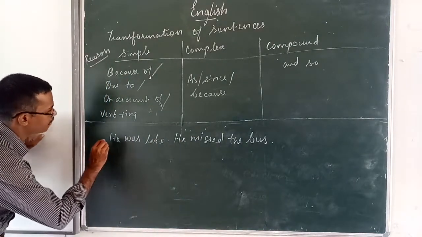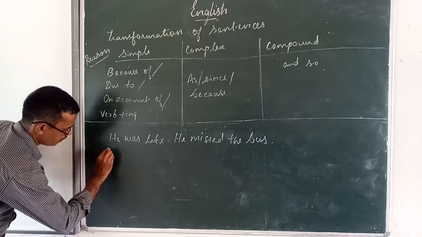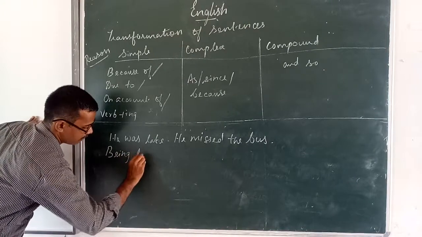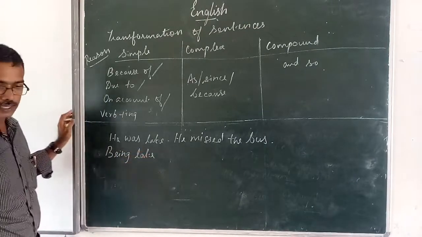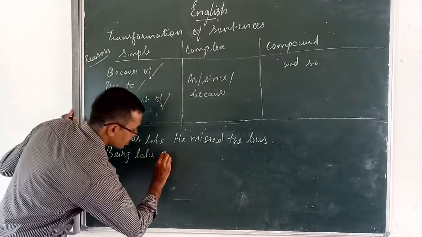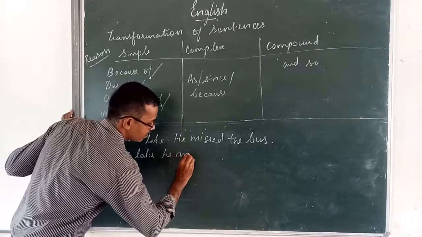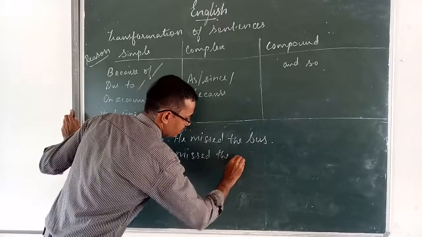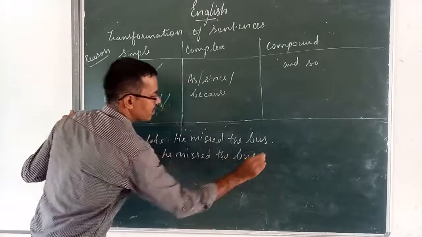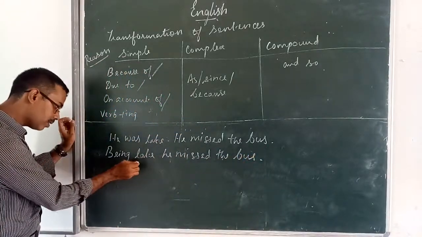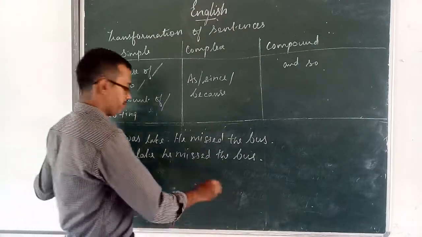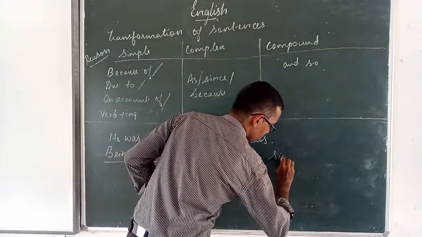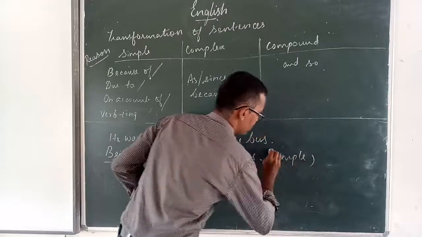Being late, he missed the bus. This is a simple sentence.